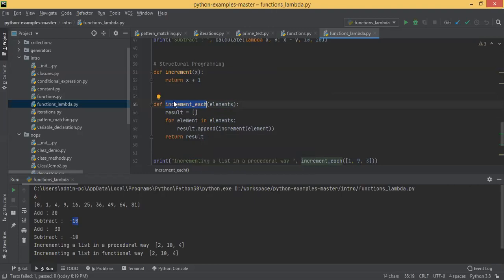Okay, by looking at this function, it looks like you are passing a list of integers and trying to increment each of these elements by 1. You can write the logic here, directly mentioning dot append element plus 1. But instead, you defined a separate function called increment x and called it inside. This is like having a bigger function and breaking it into smaller pieces and making use of them. That's the whole idea of any programming language.